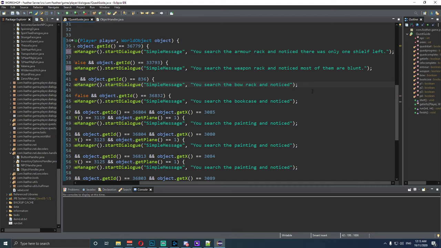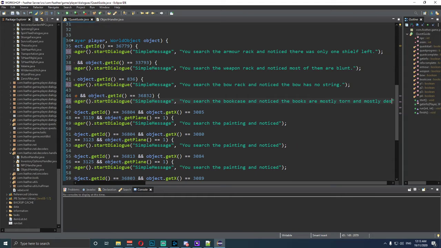Now for the bookcase, I think this one is, no, it's the bow rack, sorry. The bow has no string. The bookcase is, the books are mostly torn and mostly destroyed.